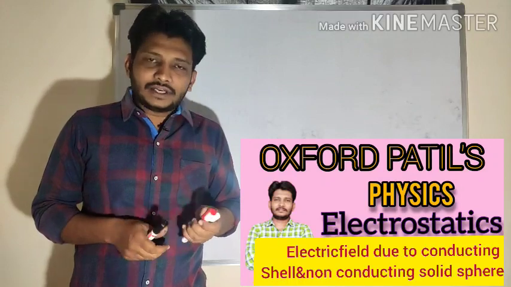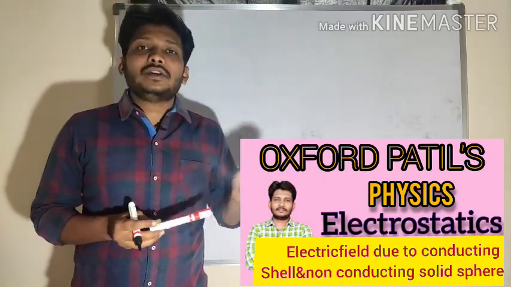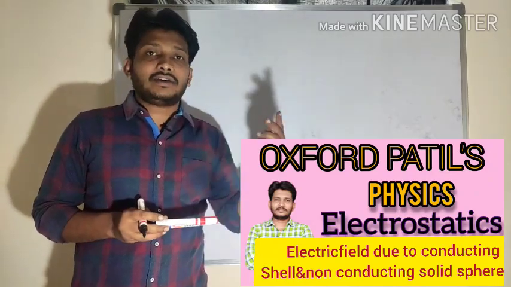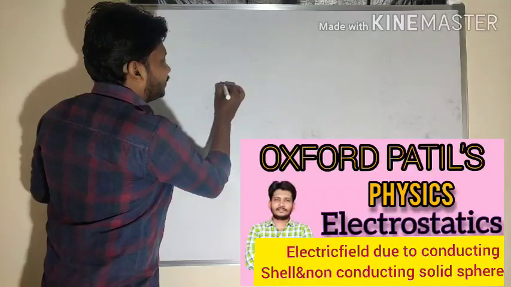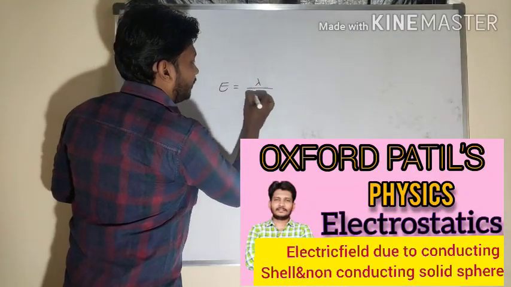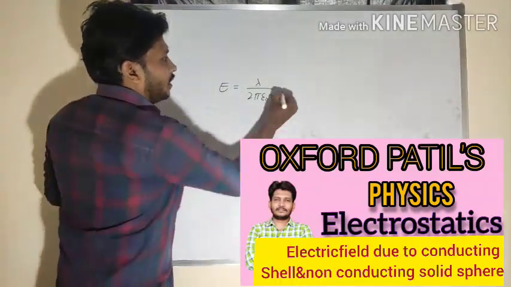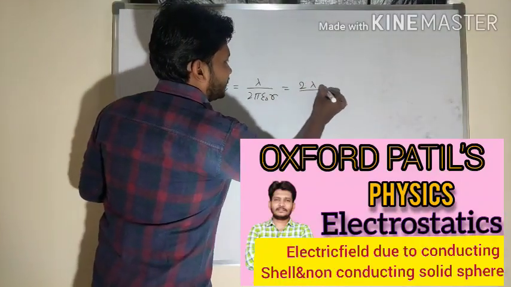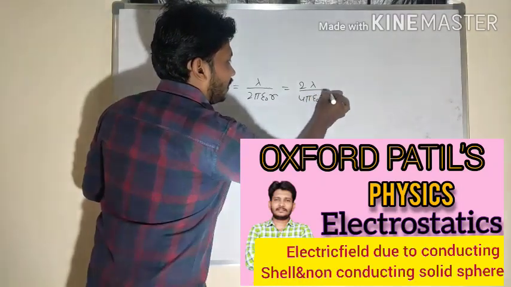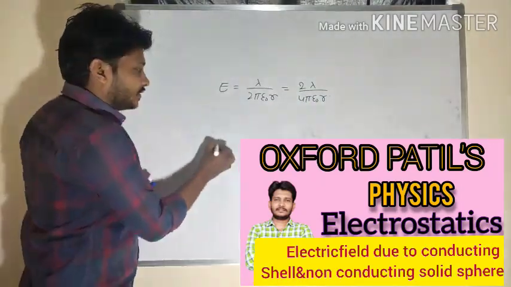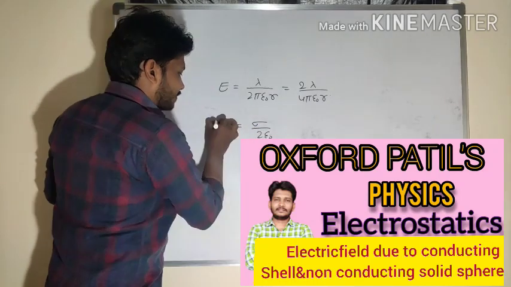In the previous session we discussed the electric field strength in the case of a uniformly charged infinite straight wire as well as an infinite plane sheet. For the infinite straight wire, E is equal to lambda divided by 2 pi epsilon naught R. Otherwise, we can write this equation as 2 times lambda divided by 4 pi epsilon naught R. For the plane sheet, E is equal to sigma by 2 epsilon naught.